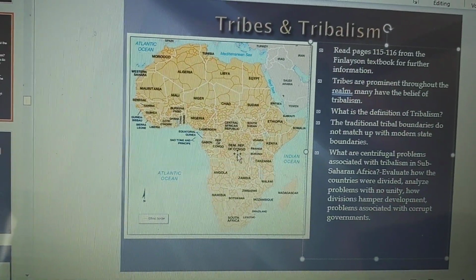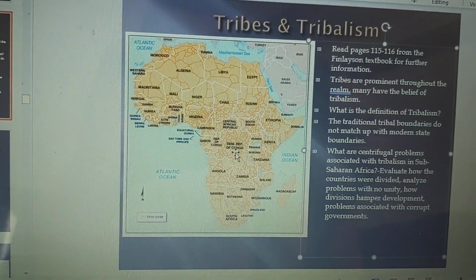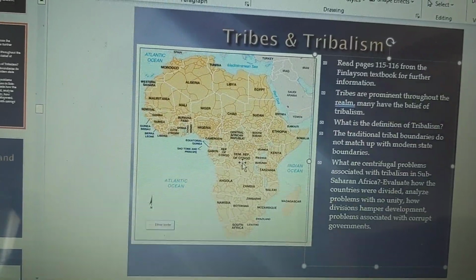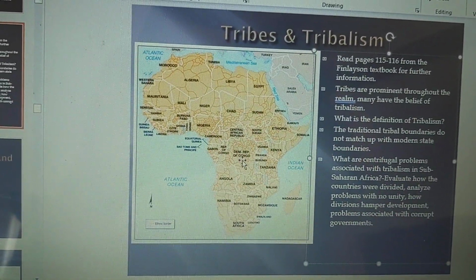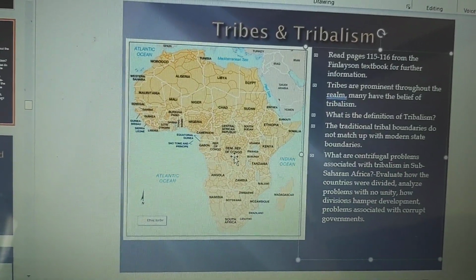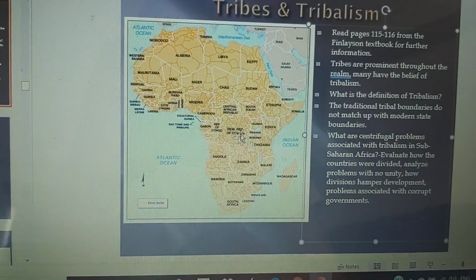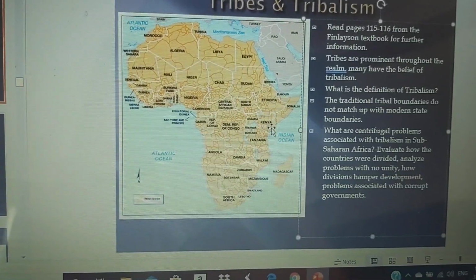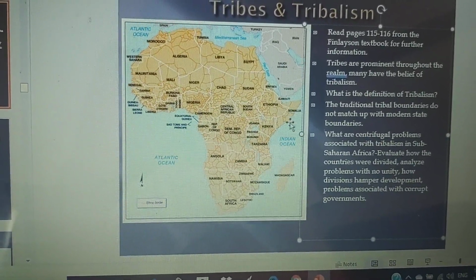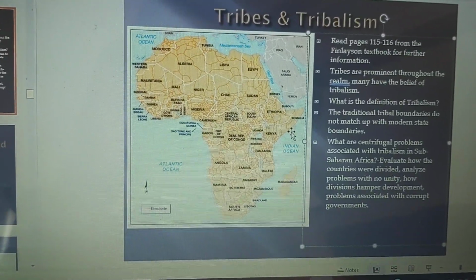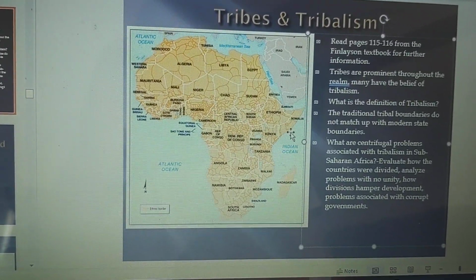That's why you've had dictators throughout sub-Saharan Africa, because they claim they can keep the countries united. That's why you've had civil wars in some countries. Again, not all countries experience this, like Kenya, a relatively peaceful country, but you could argue it has created problems in Somalia with the warlords, particularly in 1993 with Black Hawk Down.